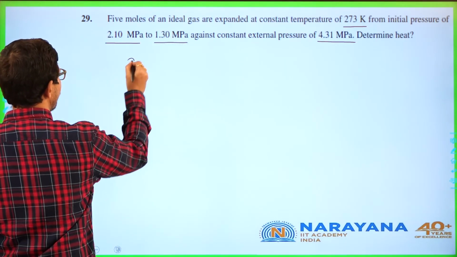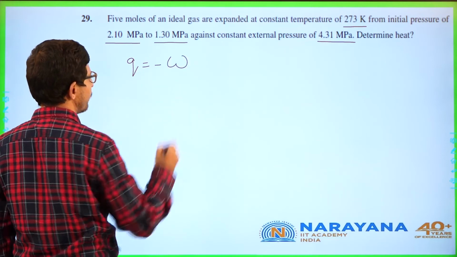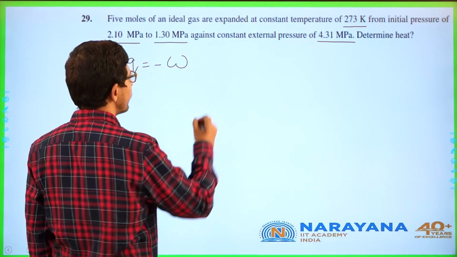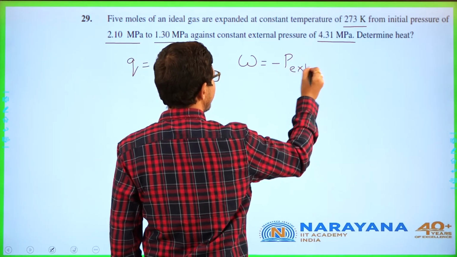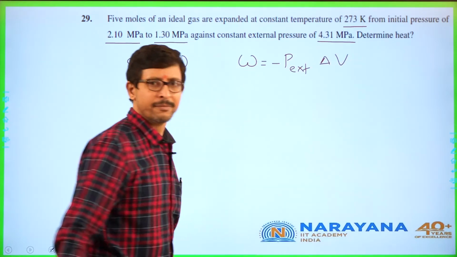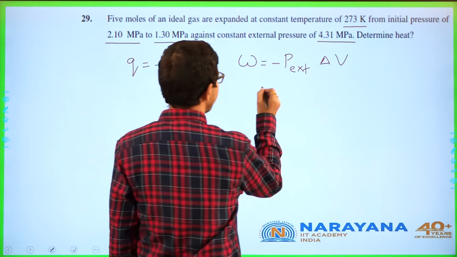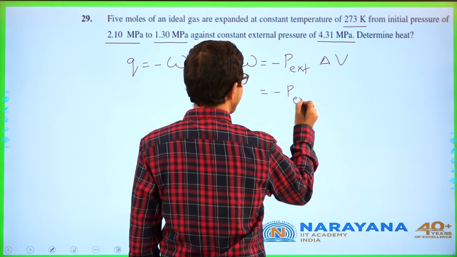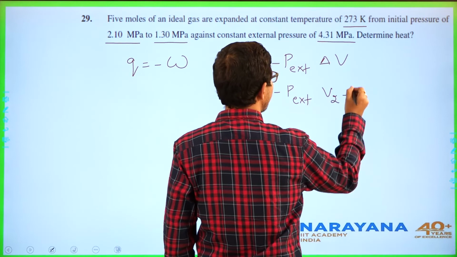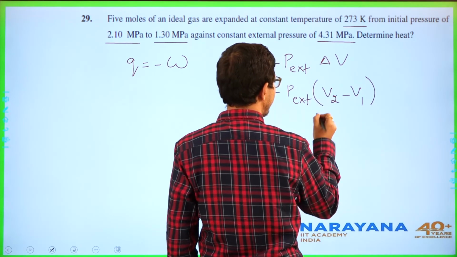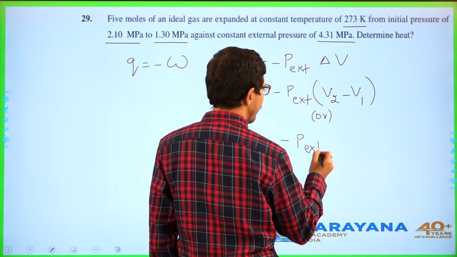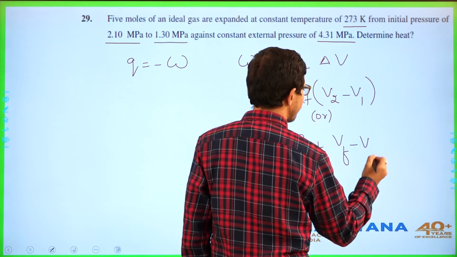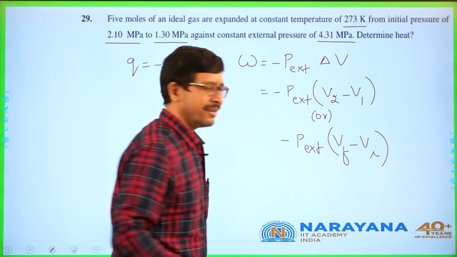Q is equal to minus W. And how do you get W? W is minus P external into delta V. And delta V is V2 minus V1, or we can say V final minus V initial.